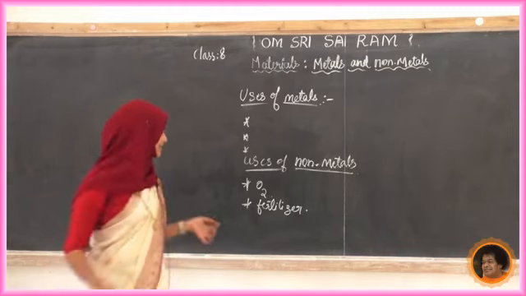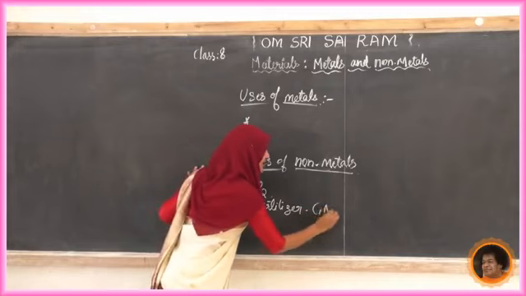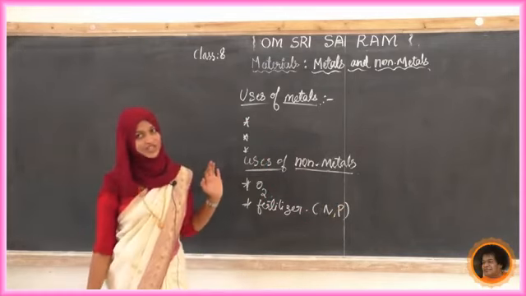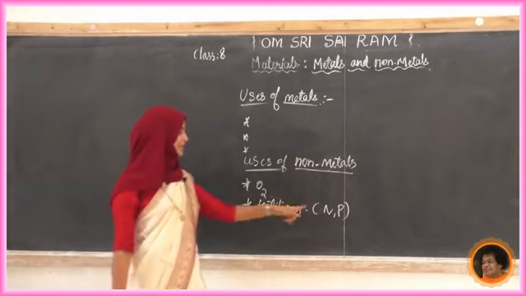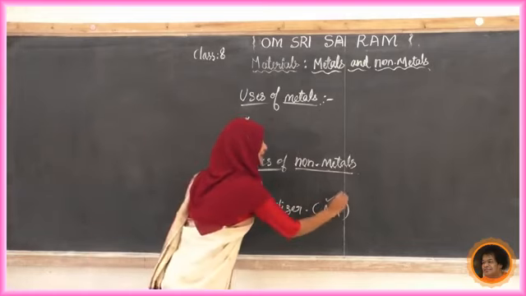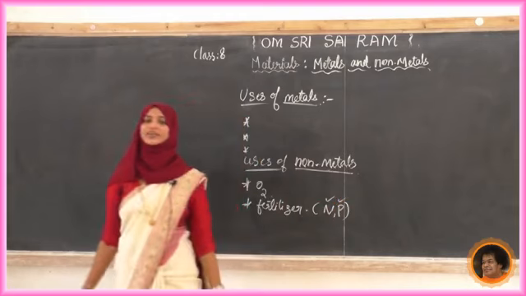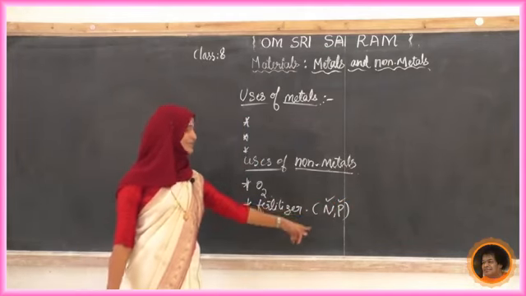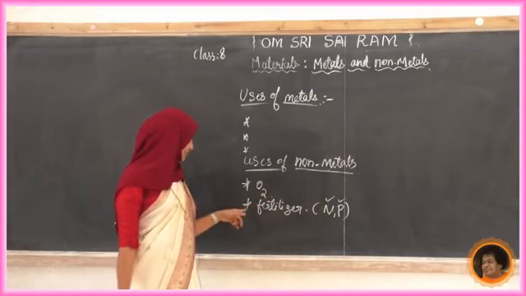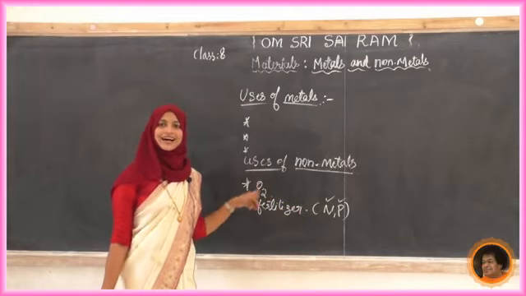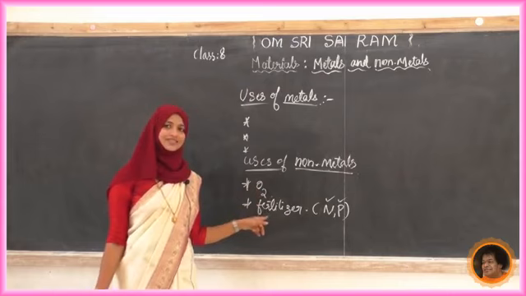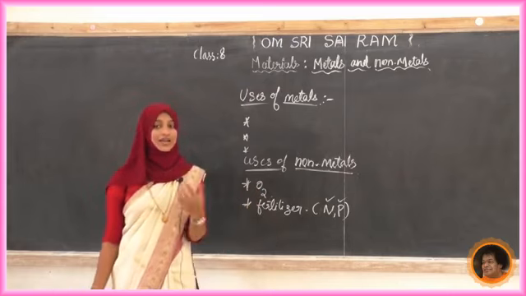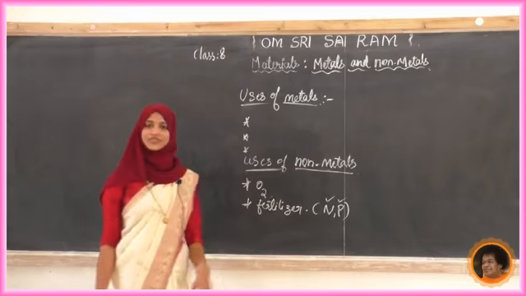Here nitrogen and phosphorus are non-metals, potassium is a metal. So in NPK, N and P are non-metals, nitrogen and phosphorus, used as fertilizer. Why do we need fertilizer? To enhance the growth of plants. So we are using the fertilizer.